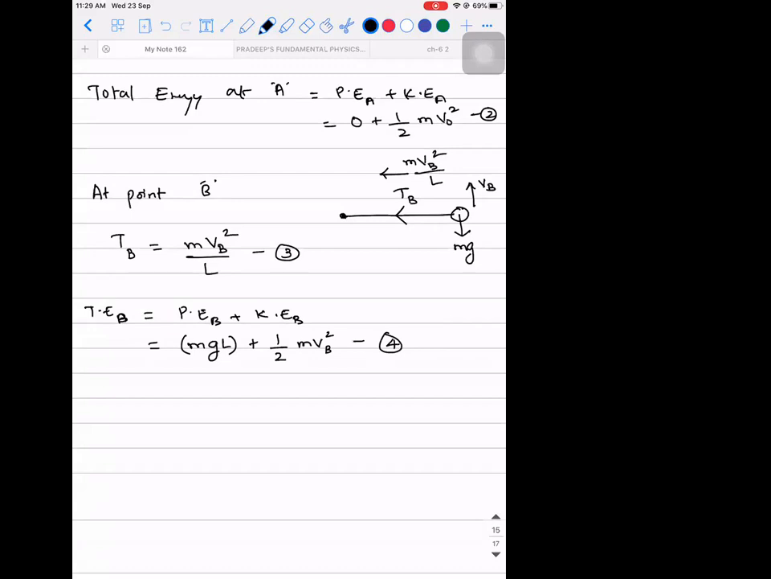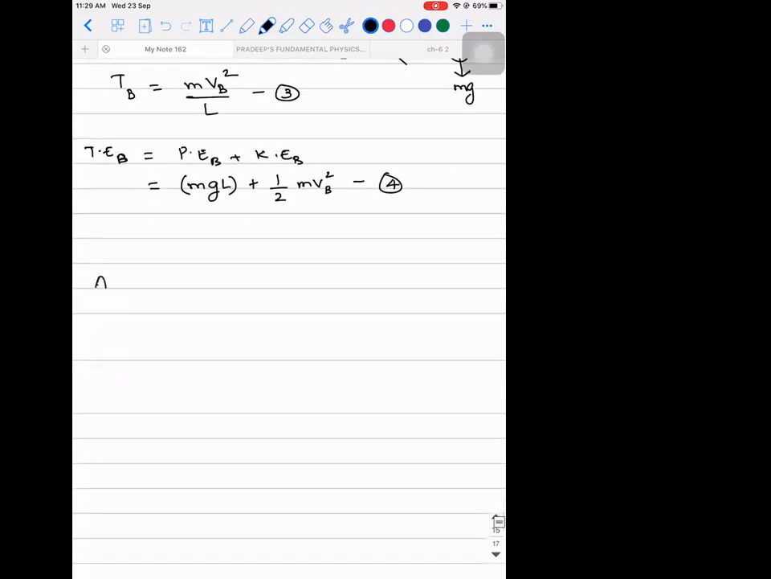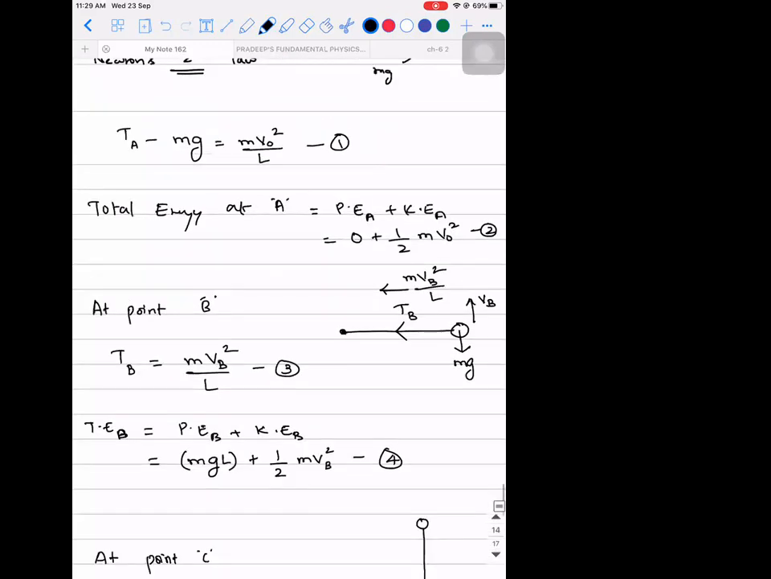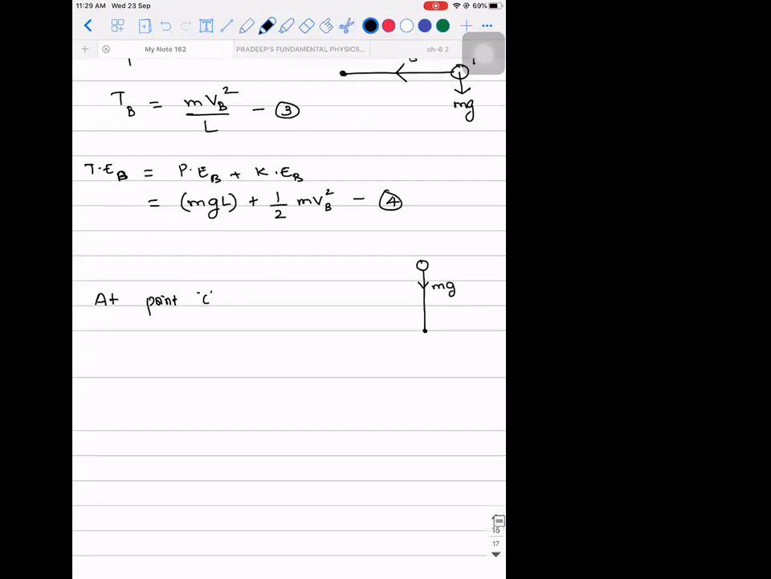We got 4 equations. The next equation that we are going to get is at point C. Point C is the highest point, with the center below it. What are all the forces acting downwards? mg and the tension at point C. Velocity will be in the leftward direction. What is the direction of centripetal force? It is also downwards.